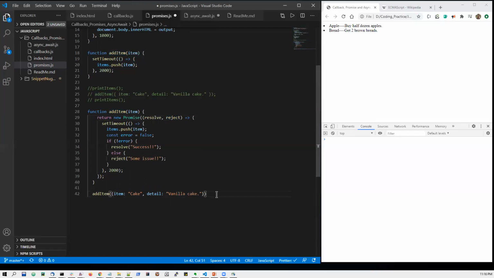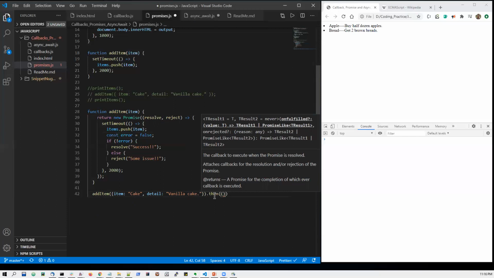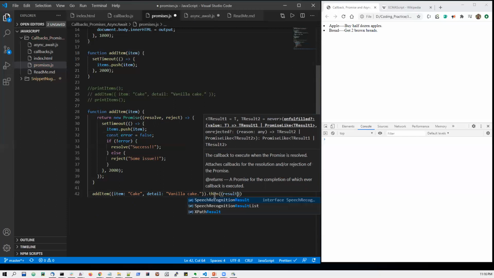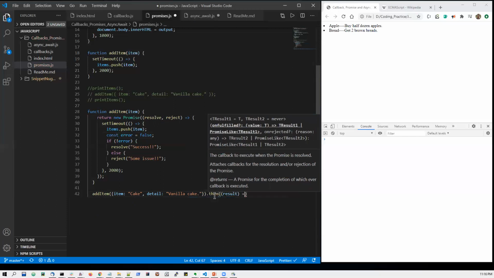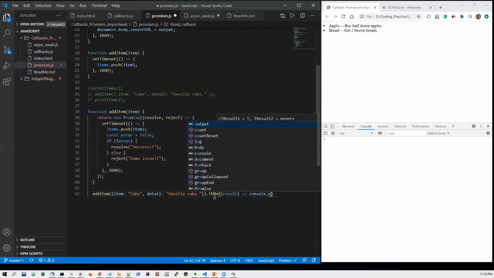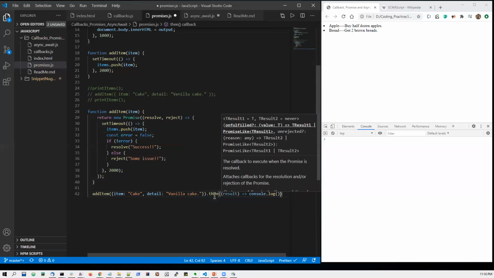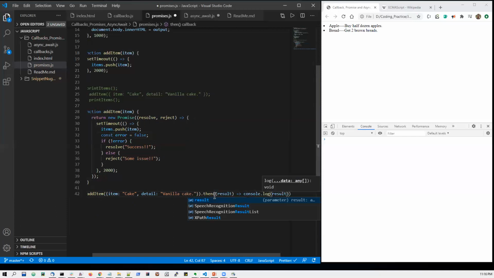So what I'll do is let us see here that my error is false, so it will return resolve. So let us catch it with then, and in the then I'm simply writing in arrow function format, my result, whatever result I get from the resolve, and I'm just printing it with console.log result.